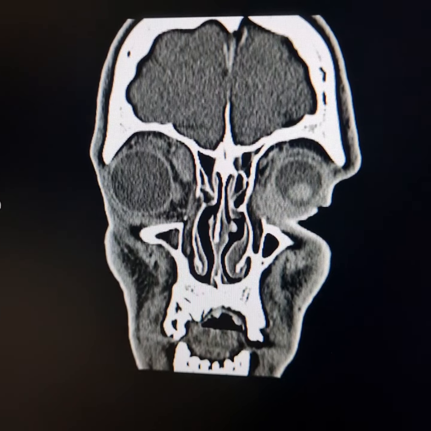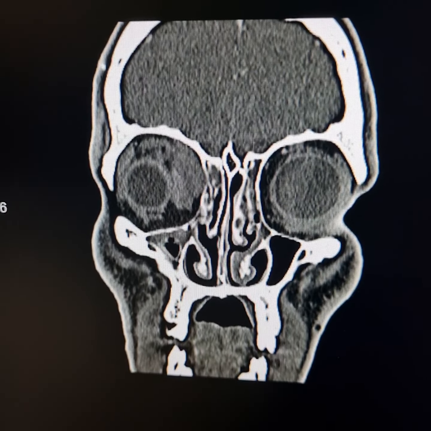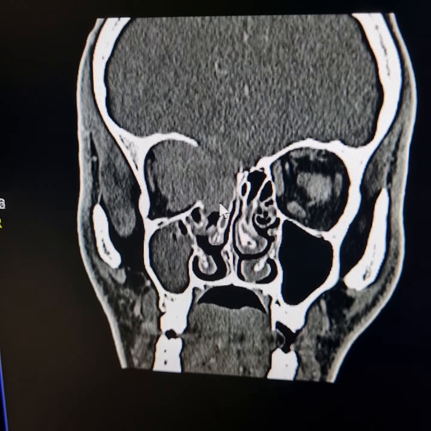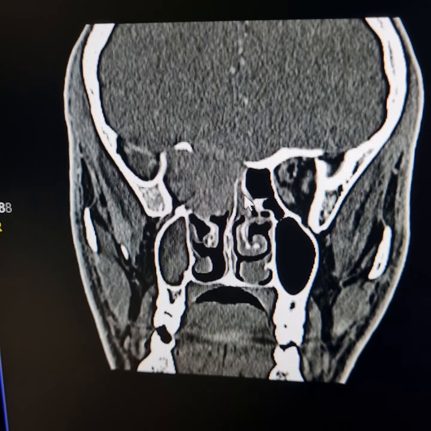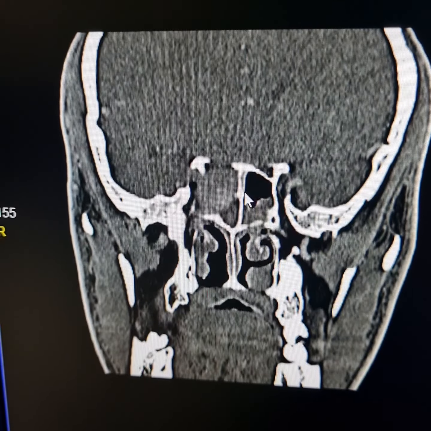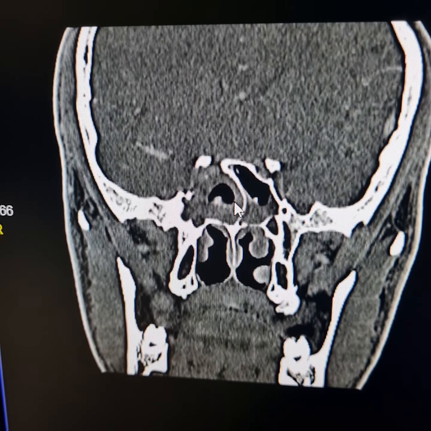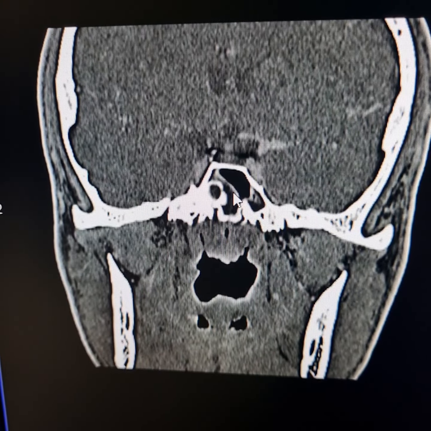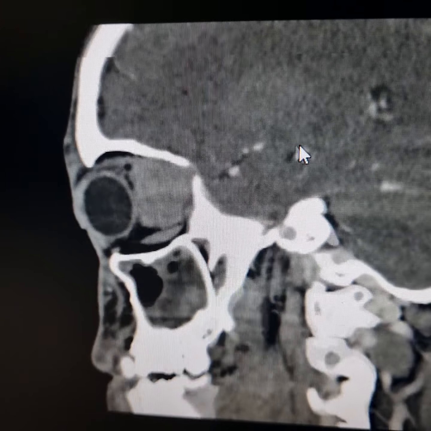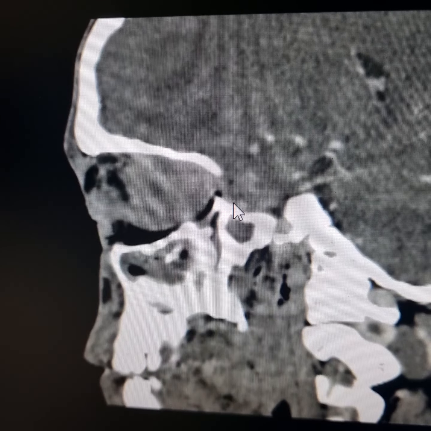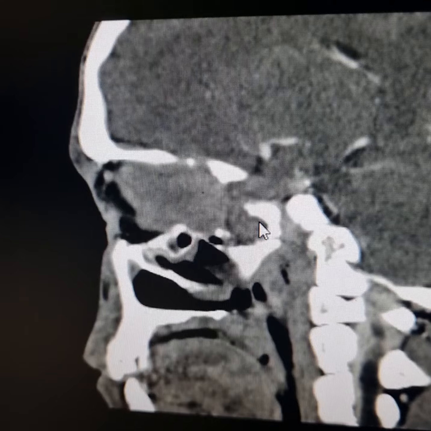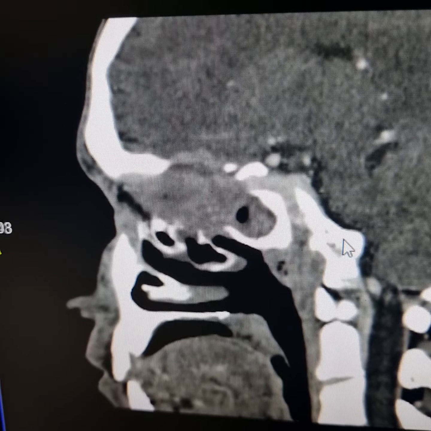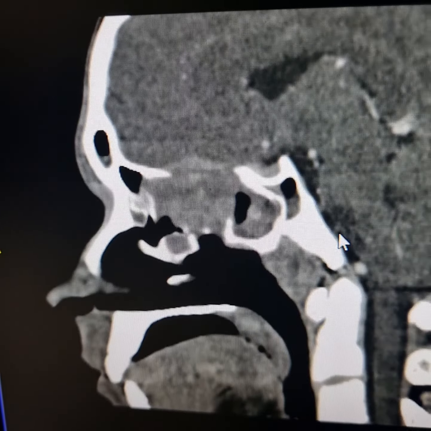This is the coronal scan. Mass lesion here, eroding adjacent bones, cribriform plate, extending posteriorly into superior oblique fissure, optic canal, into right sphenoidal sinus. Sagittal scan. This is the mass here. Eroding anterior wall of sphenoidal sinus and extending into the sphenoidal sinus.